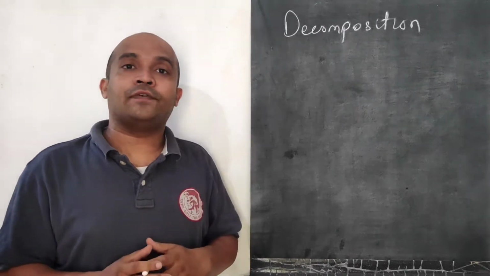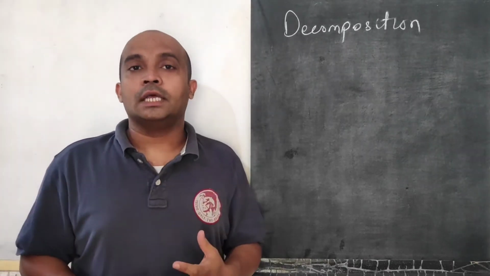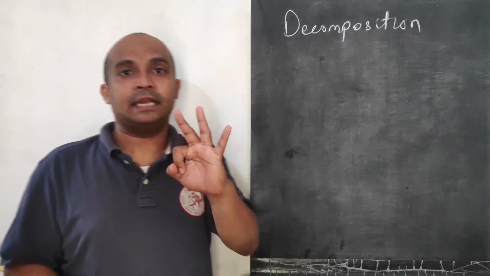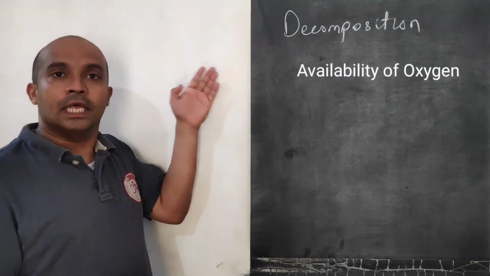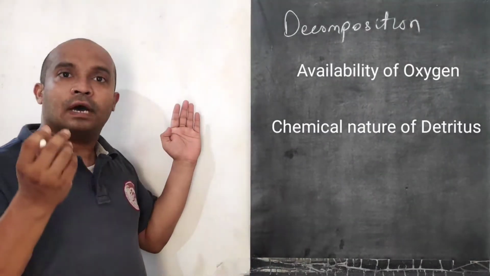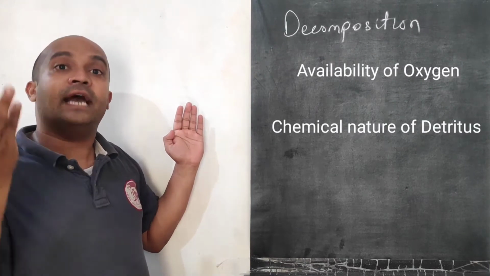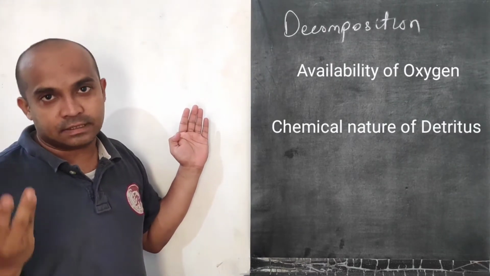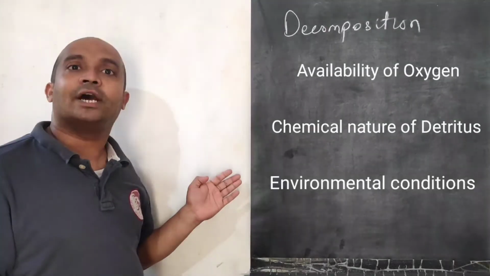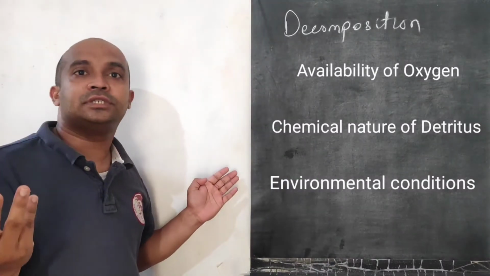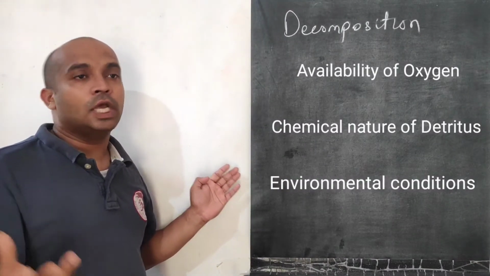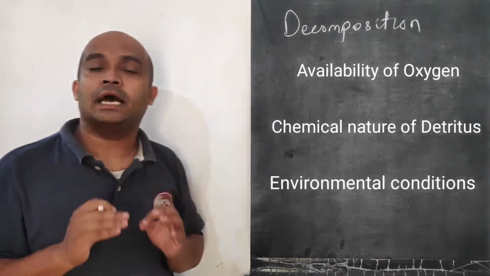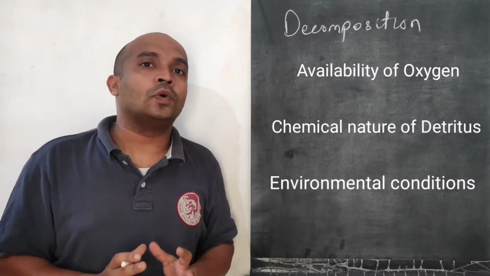Now again, for decomposition to occur, there are actually 3 factors, right? First is availability of oxygen, then what kind of substance is there in the detritus, and third is the environmental conditions, like how the moisture is, how the temperature is. Understood? So all these 3 factors have an essential role in decomposition.